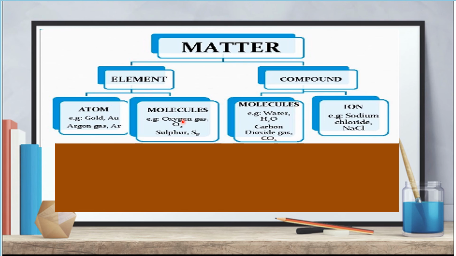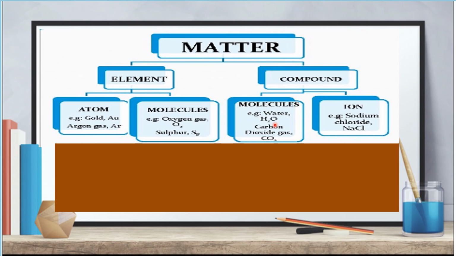Molecules of an element consist of only one type of atom. For example, oxygen gas. The molecule of oxygen gas is O2. It doesn't mean there are two or more elements. Still, there's only one kind of element, which is oxygen. Under compound, we also have molecules and ions.